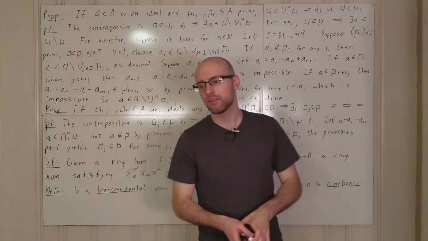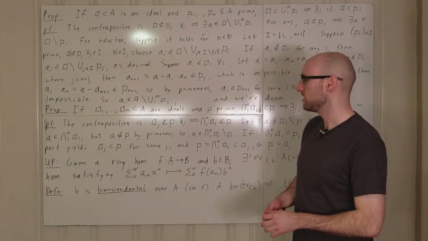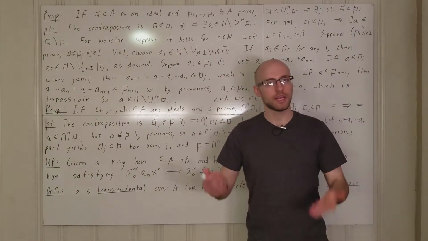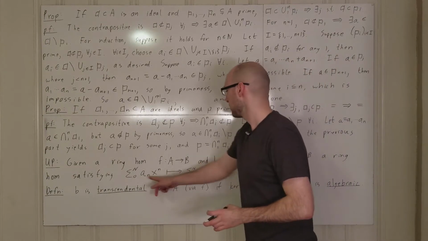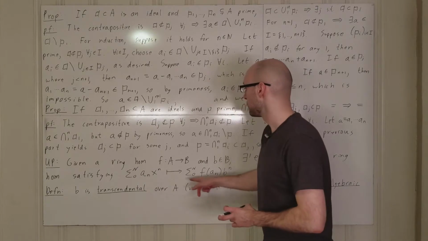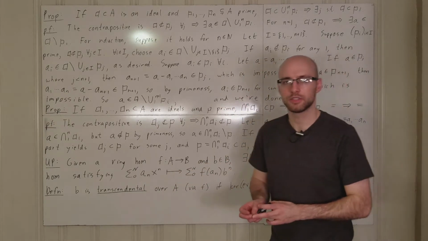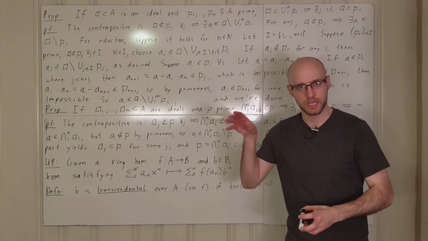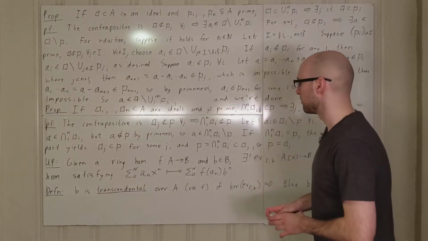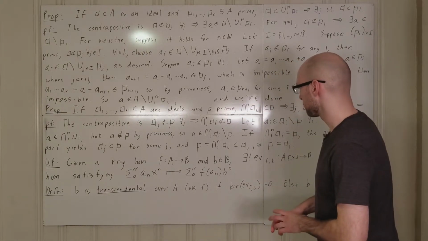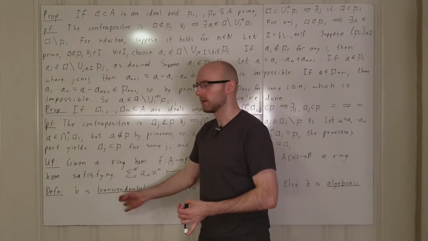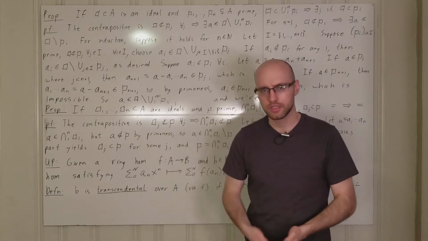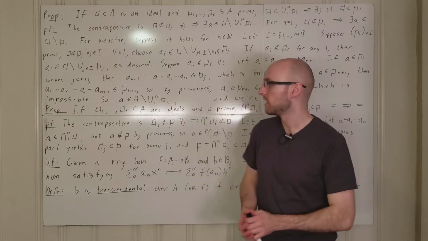So typically the way you think of this is you let A equal B and you let f be inclusion, so that the scalars here just stay the same. And so what this map is, you're just taking a polynomial and plugging in a value. And that's why this corresponds with our definition of transcendental numbers and algebraic numbers.